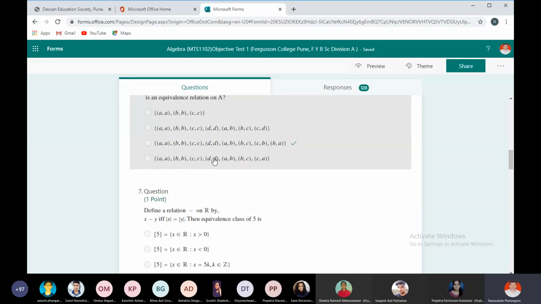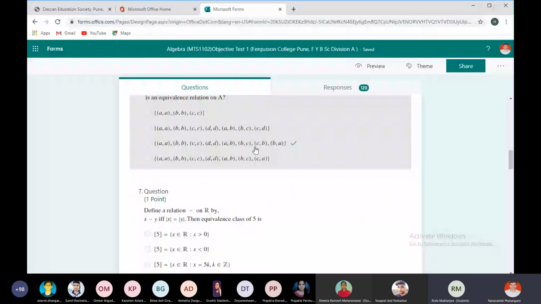Excuse me, sir. C comma B exists in this one and B comma A exists, but C comma A doesn't exist. So how can it be an equivalence relation? C comma B exists, B comma A exists, but C comma A doesn't exist.